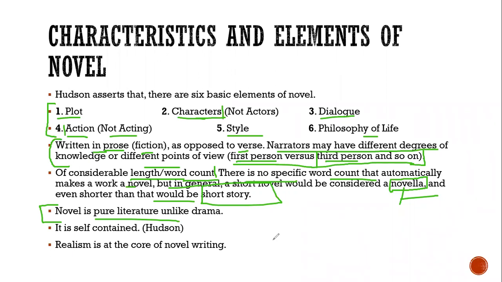Time limitations are there. You can't perform drama in a rain, you can't perform drama in a drought. Okay, time limitations are there, limitations of space are there as well.